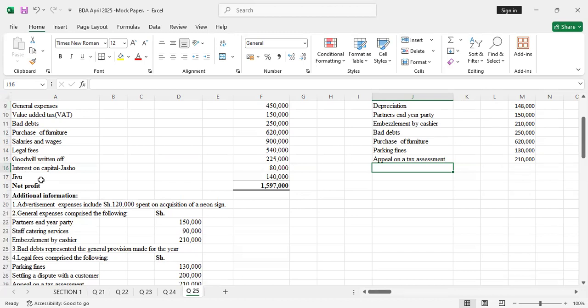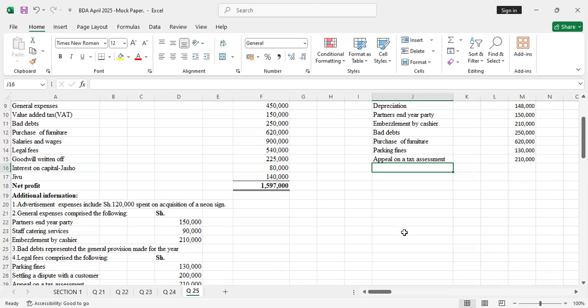Then we have interest on capital, both for Jasho and Jivu. Is interest on capital disallowable or allowable? Because it's an expense. Is it allowable or disallowable? Allowable. So the interest on partner's capital is allowable.